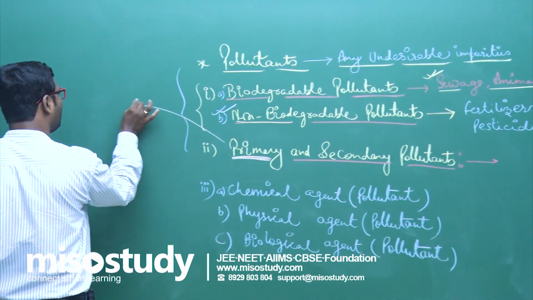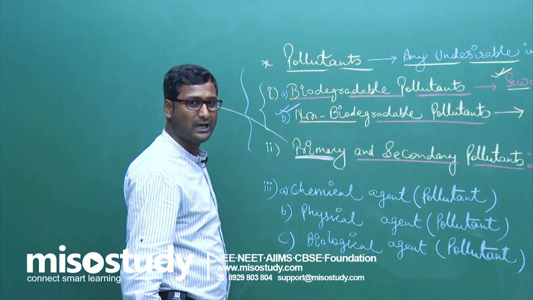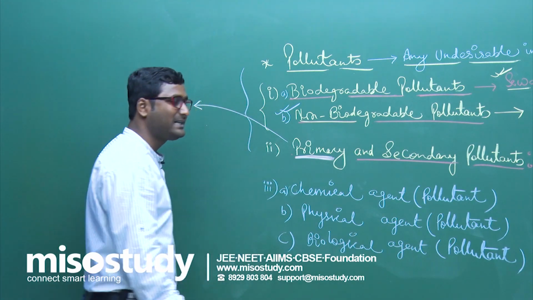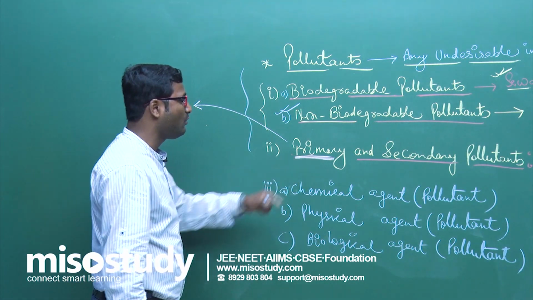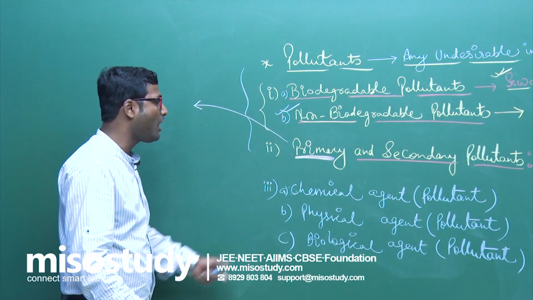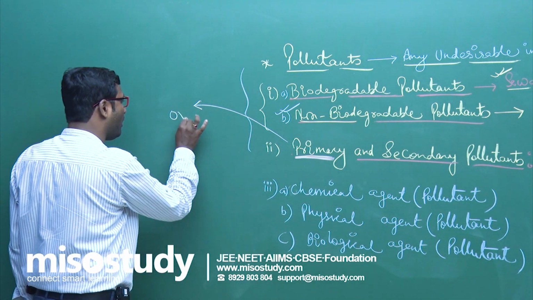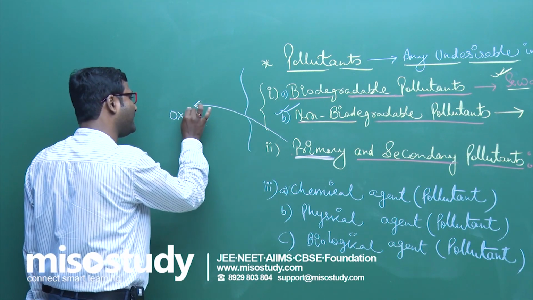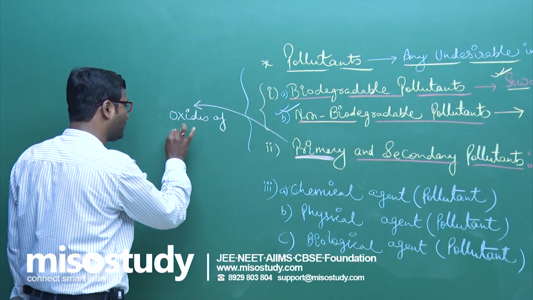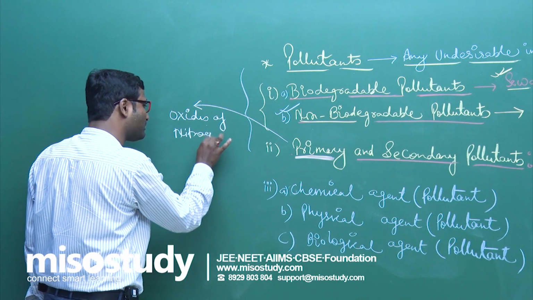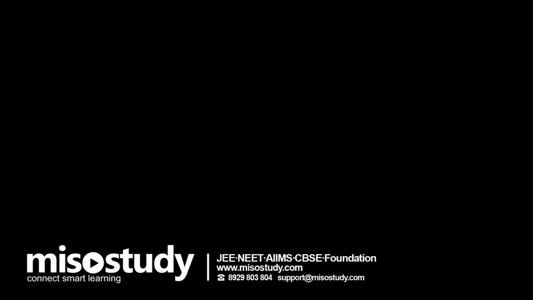The pollutant which directly enters into the environment and retains its property is known as primary pollutant. For example, oxides of nitrogen, like PAN.